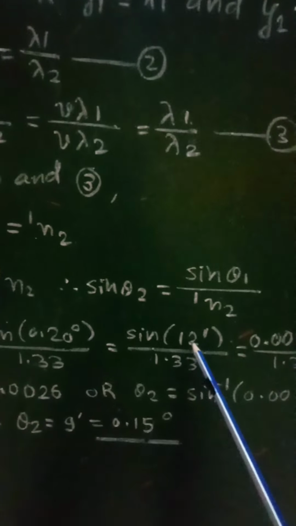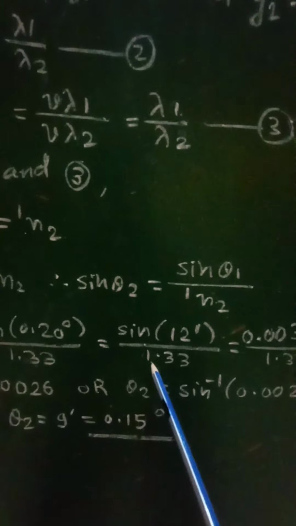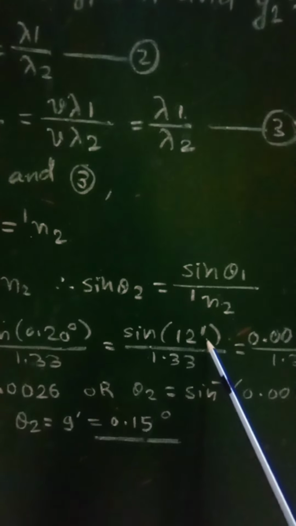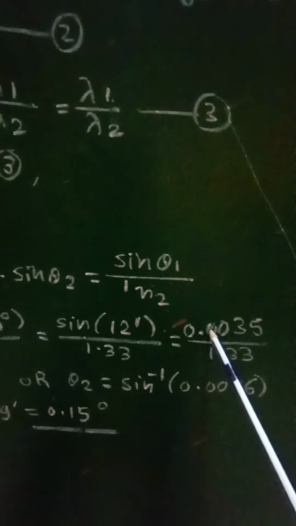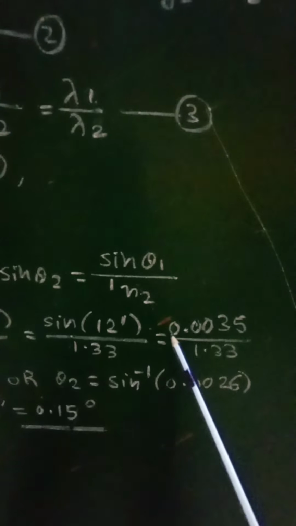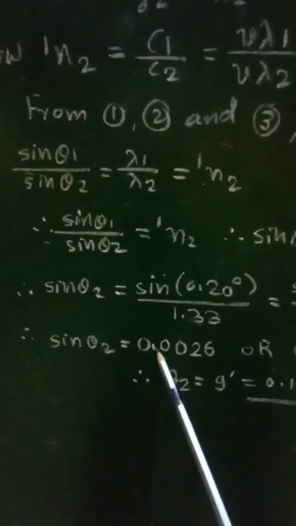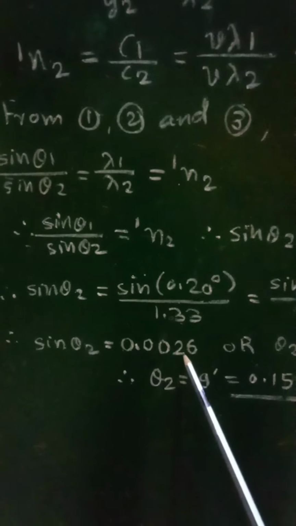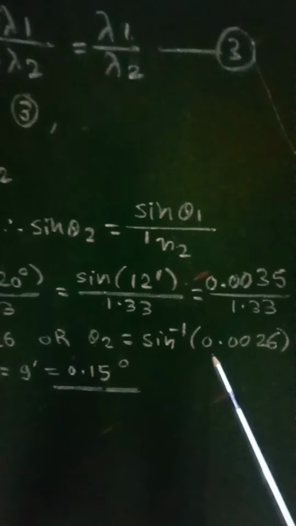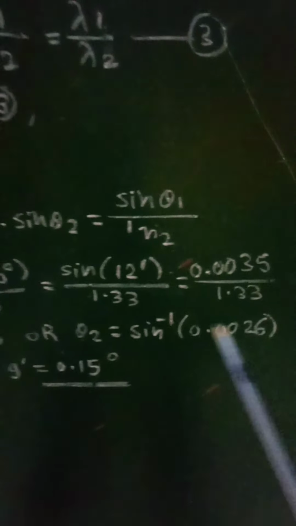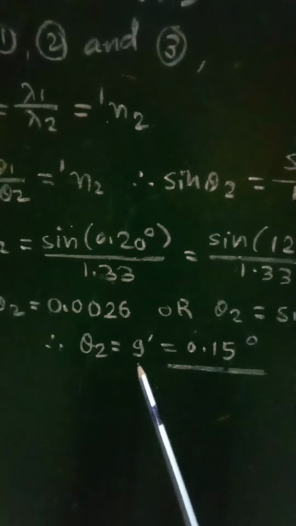This degree will be converted into minutes: 0.20 degree comes out to be 12 minutes, so it is sin of 12 minutes upon 1.33. Sin of 12 minutes is 0.0035, divided by 1.33, and therefore sin theta 2 equals 0.0026, or theta 2 equals sin inverse of 0.0026, which comes out to be theta 2 equal to 9 minutes.